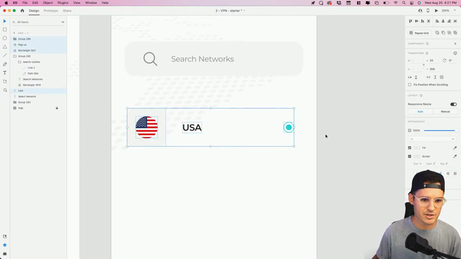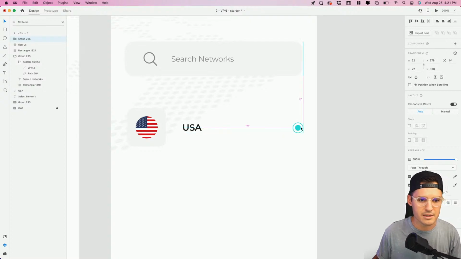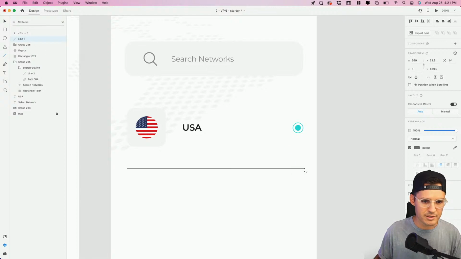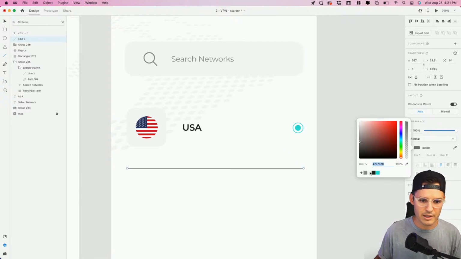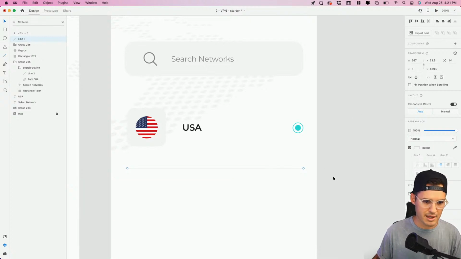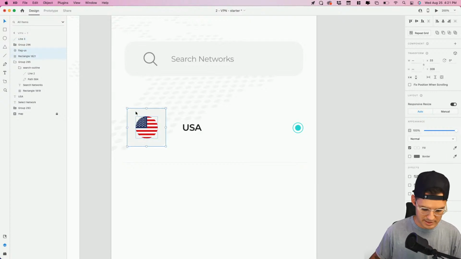Gonna just center and align all of these things. Okay, and then let's just put a line at the bottom of it, and we'll make it again our light gray. Okay, that's a lot of distance and room for this line. We don't need that.